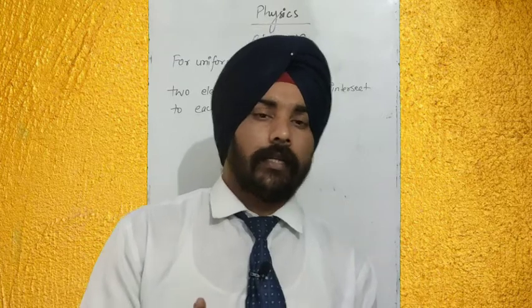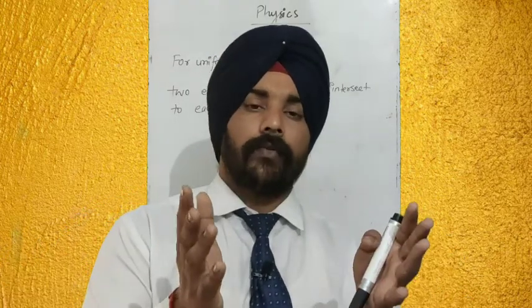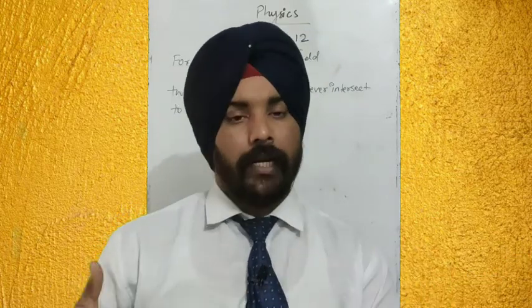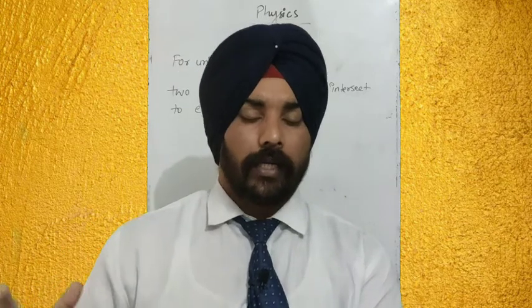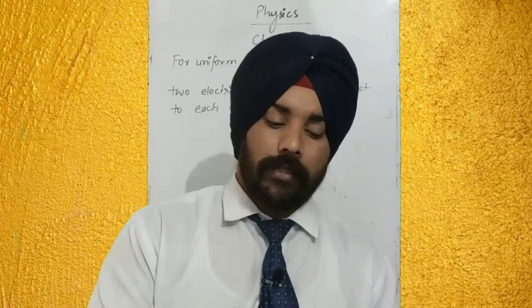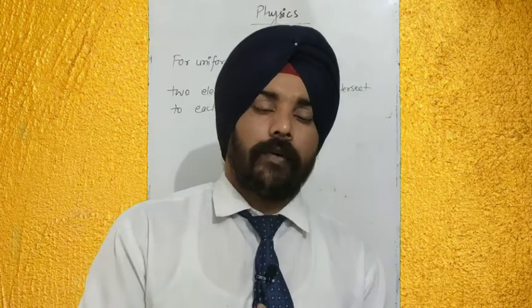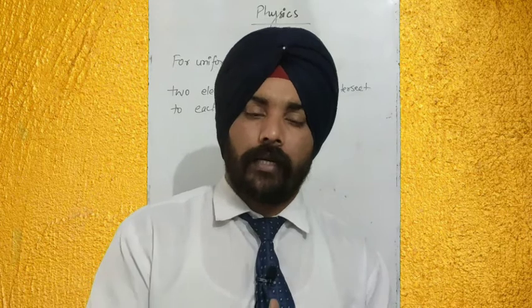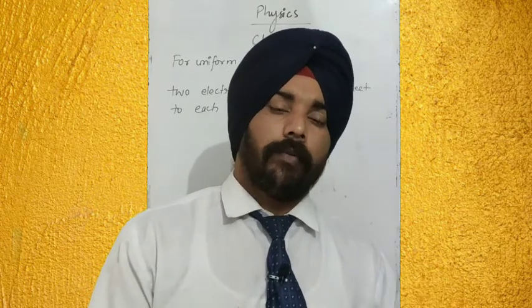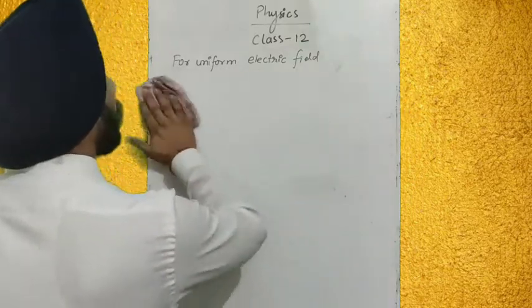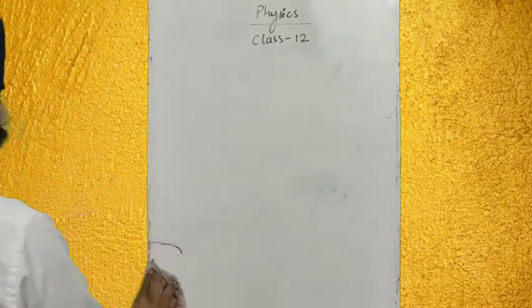You have studied in class 9th and 10th that where magnetic field lines were more, the magnetic field strength is more, and where they were very few, the magnetic field is very weak. So similarly, the same concept applies to electric field lines. Where electric field lines are more in number, there will be a strong electric field, and when there is a smaller number of electric field lines in any space, there would be a weak electric field in that space. Okay, so keep these things in mind. They will help in the next topics we are going to explain now.